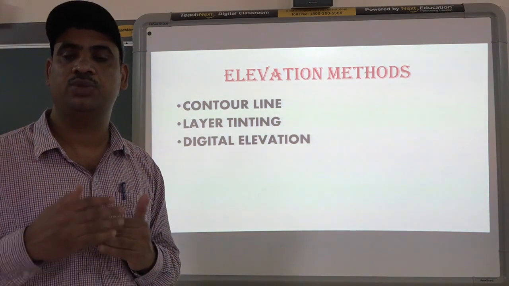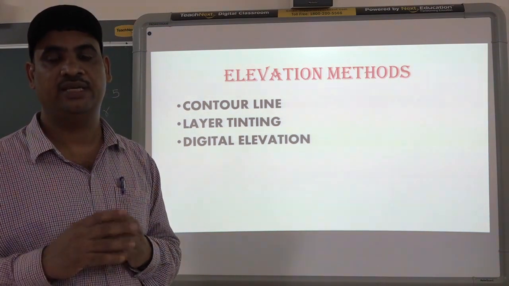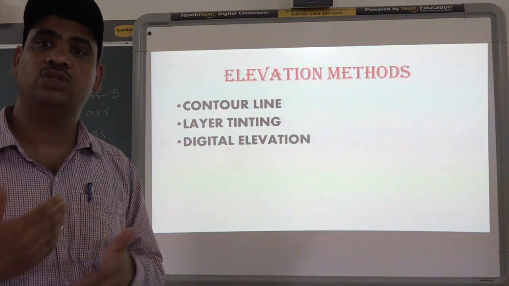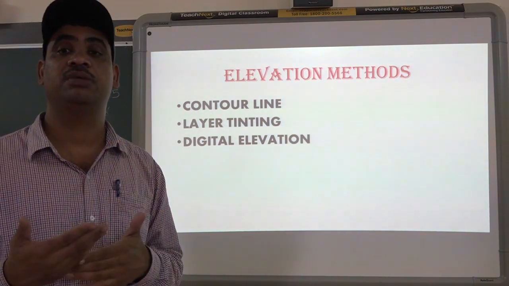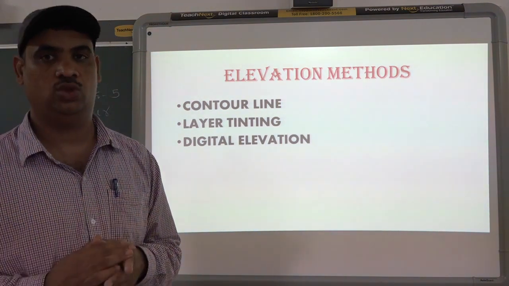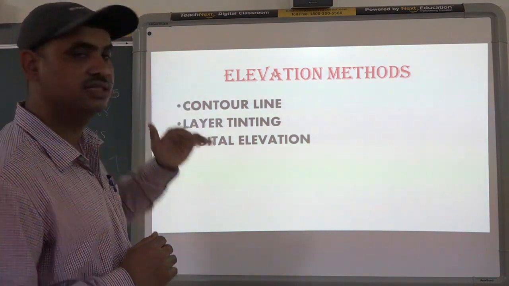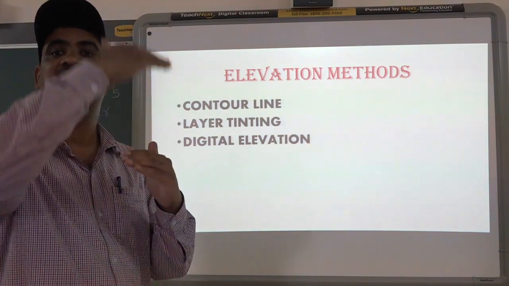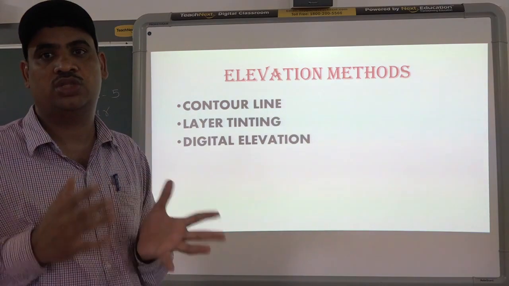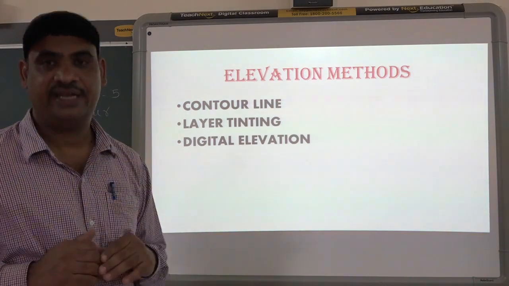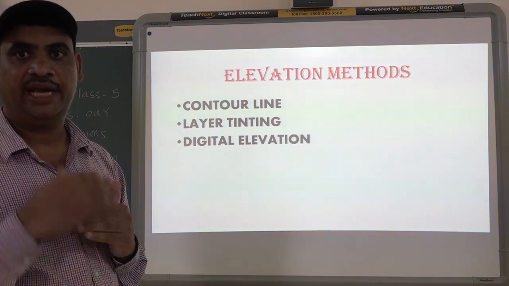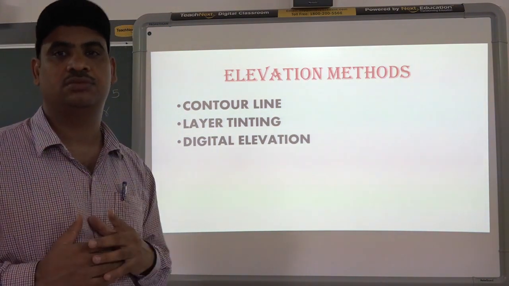If you go to the north of India, you will find places with a height of more than 5,000 meter, and some places have a height of around 8,000 meter also. So this area has more height. If you go to a coastal area, you will find more flat area. So the height of a place keeps changing.